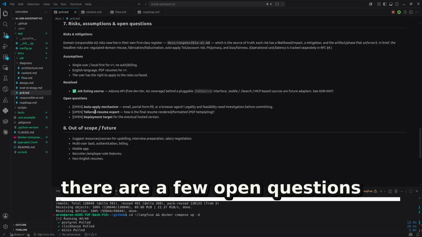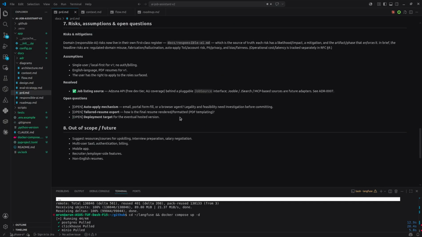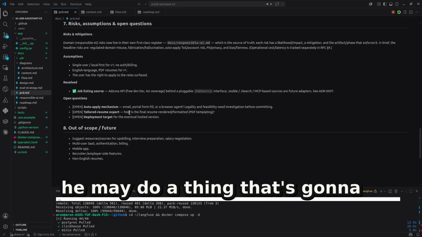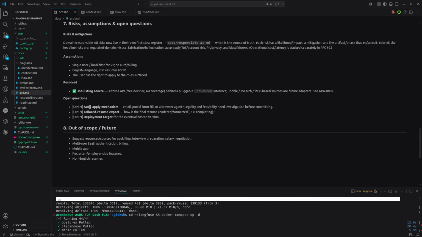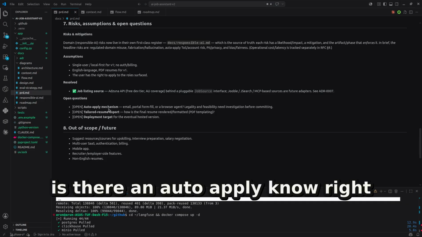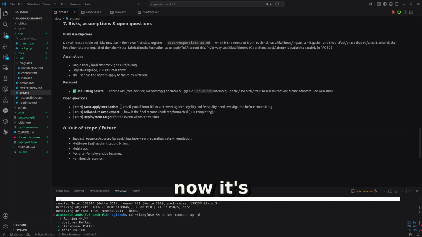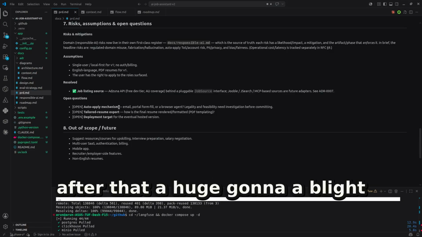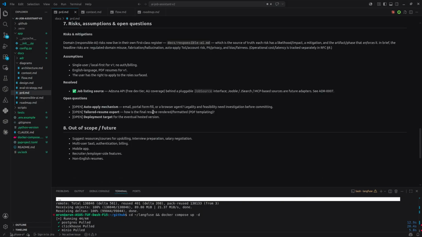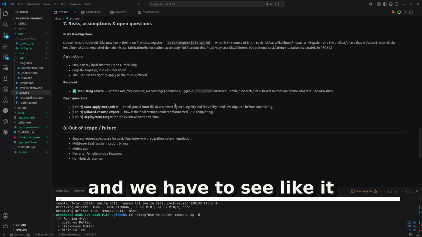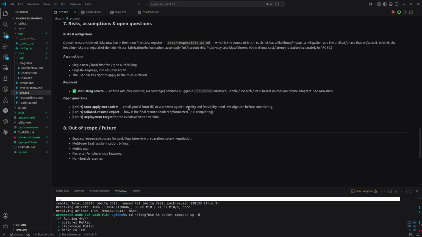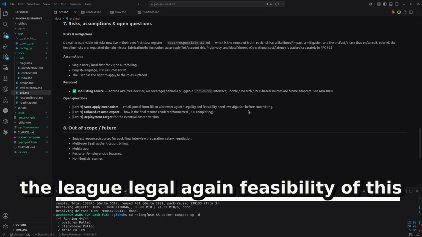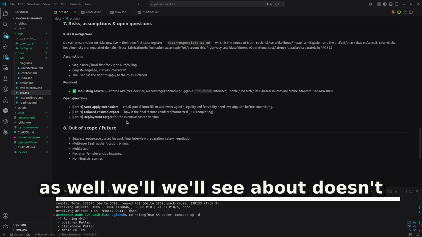There are a few open questions. How do you want to export the resume? I think that's going to be PDF. Is there an auto apply? No, right now there's the human in the loop, and after the review it's going to apply it. And we have to see the legality and feasibility of this as well. We'll see about this in future.